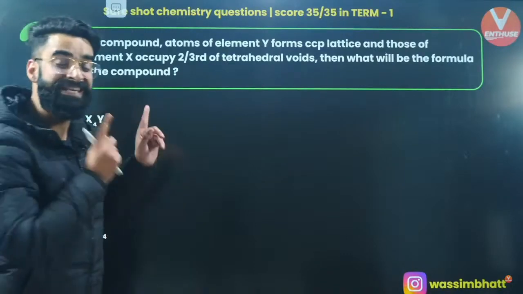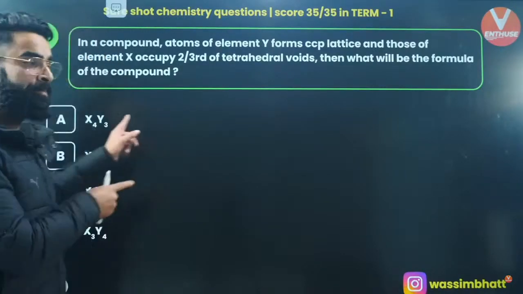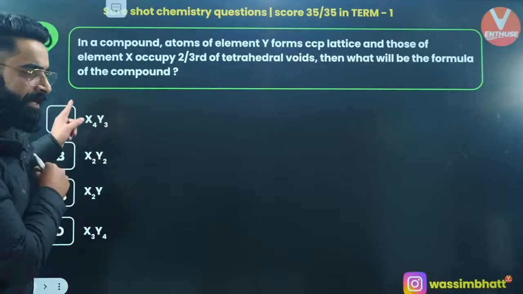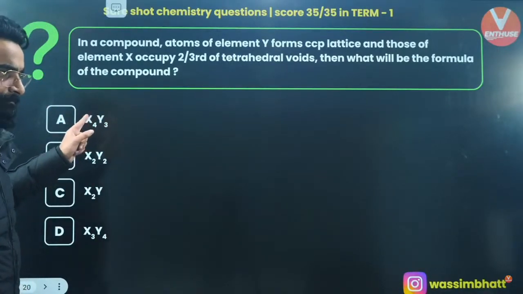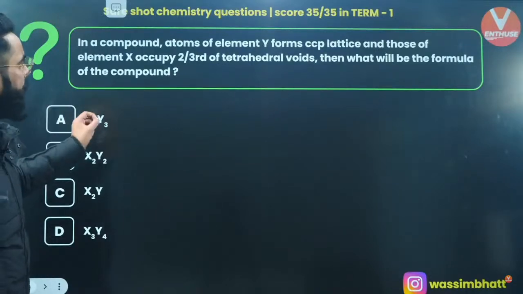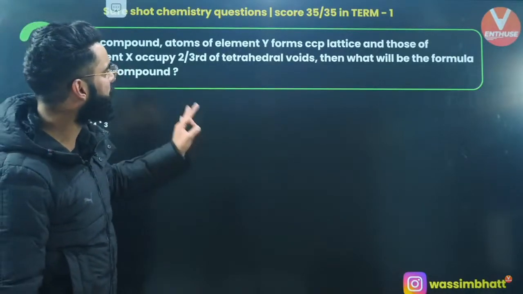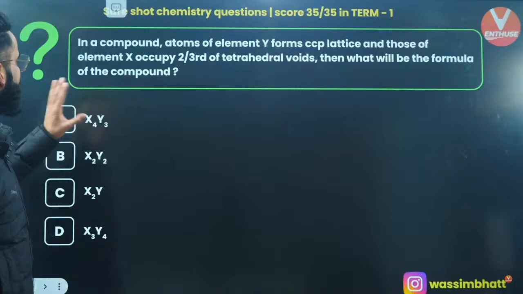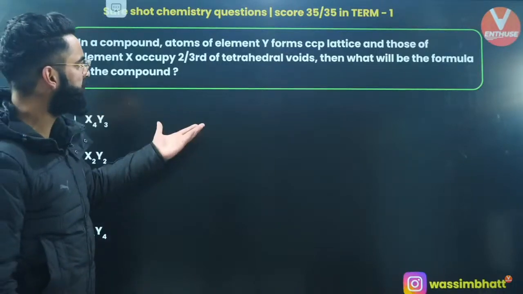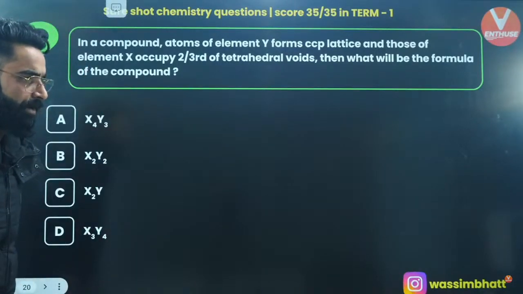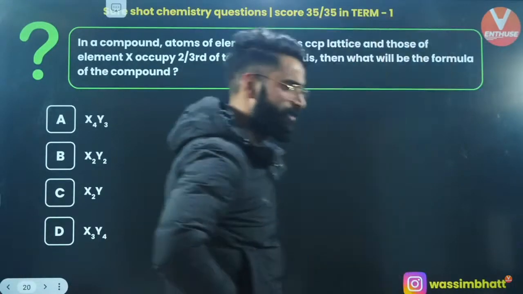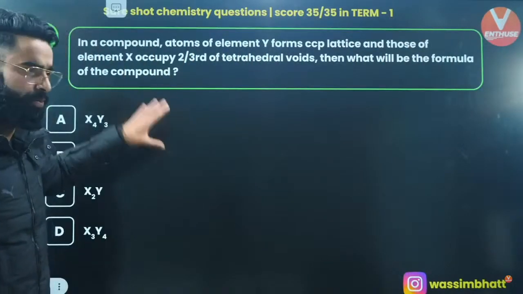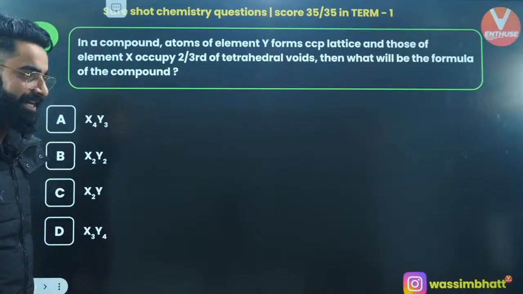This is one more similar sort of question, so use the pen and paper and kill this question and let me know its answer right now in the chats. I'm looking at your chats only. In a compound, atoms of element Y form CCP and those of element X occupy 2/3 of tetrahedral voids. What is going to be the formula of the compound? What do you think? Fast, people. Do not take a lot of time. It's a very simple and basic question. Yes, you can kill it.